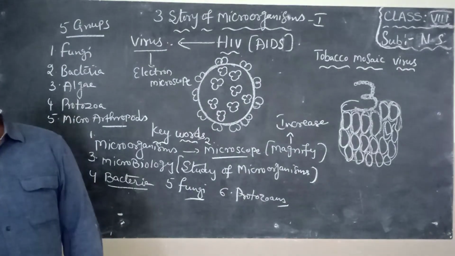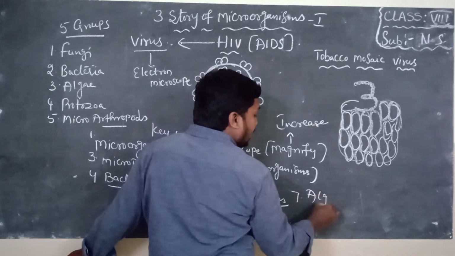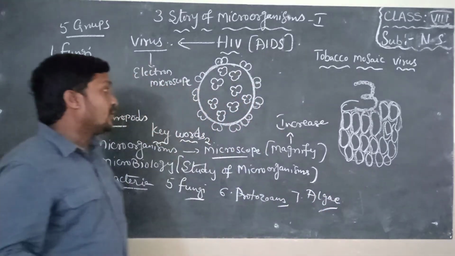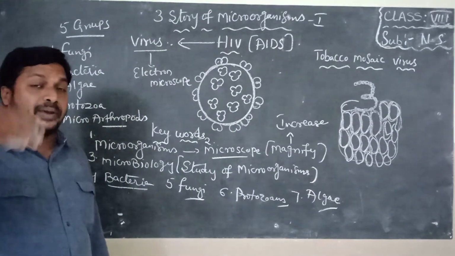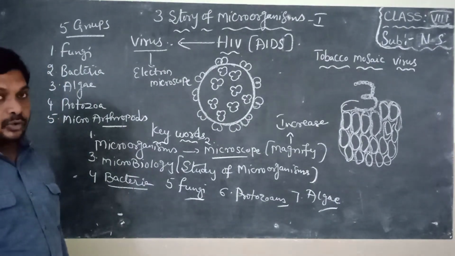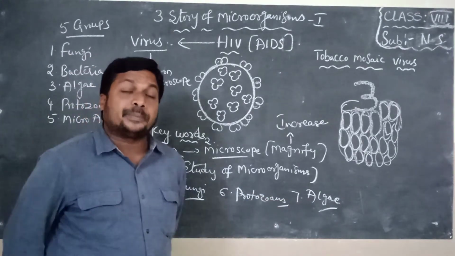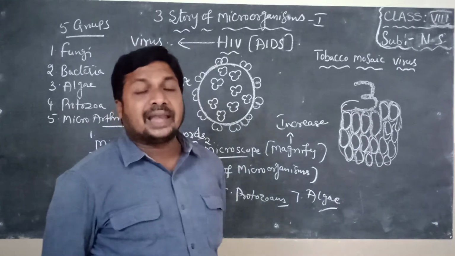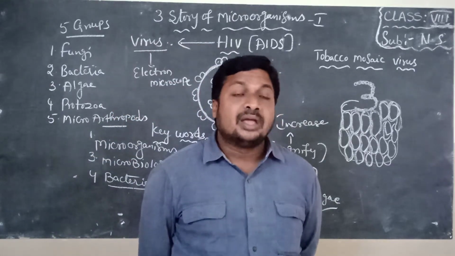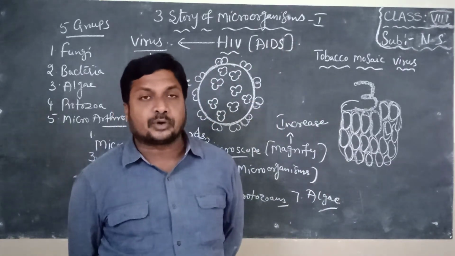Next one is algae. The seventh keyword is algae. When you observe water tanks, we can find some green scrapings. Take a small string from those wet walls, and if you observe under a microscope, we can find algae. Already I drew the picture of Spirogyra. Algae are the producers. They have a special pigment called chlorophyll. With the help of chlorophyll, they trap solar energy to prepare food in the process of photosynthesis.